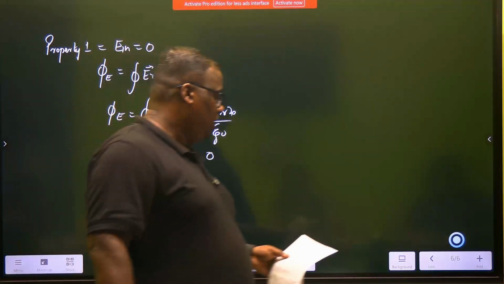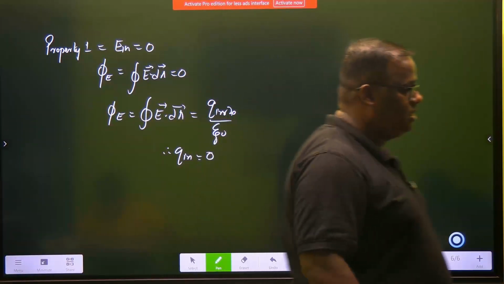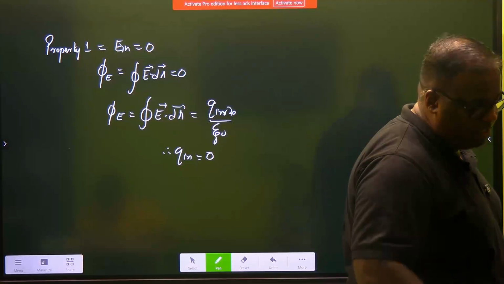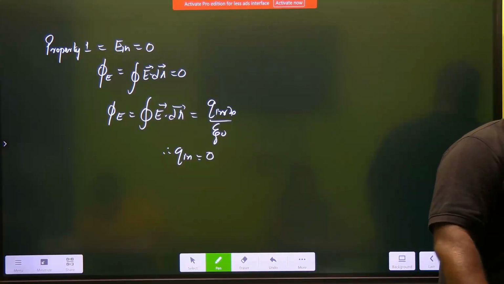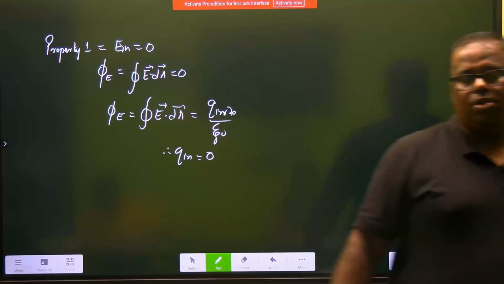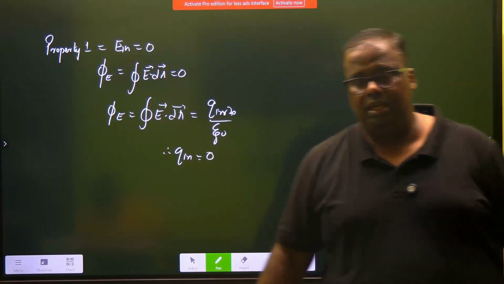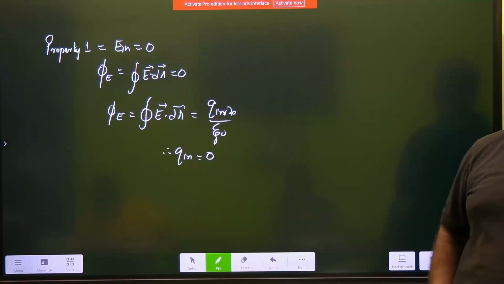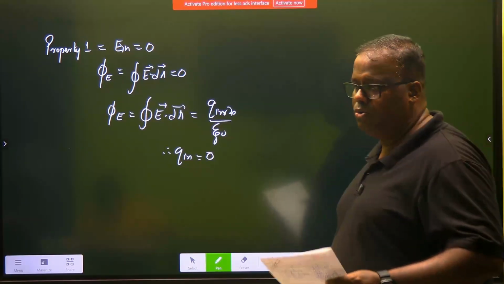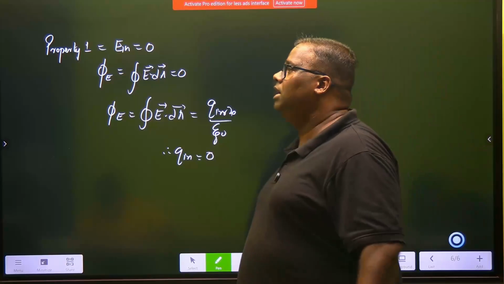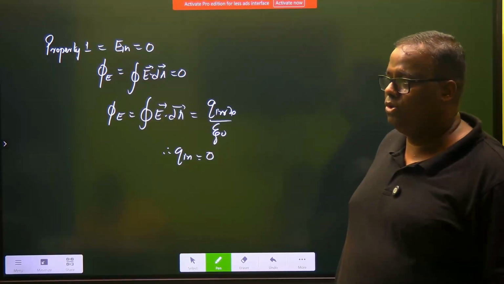So write down, electric field inside a conductor is 0.